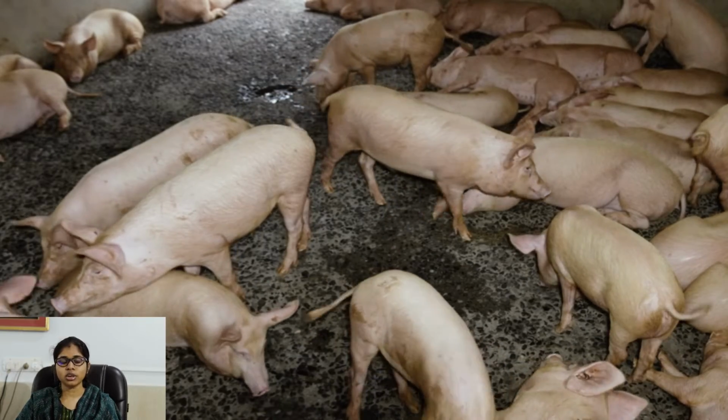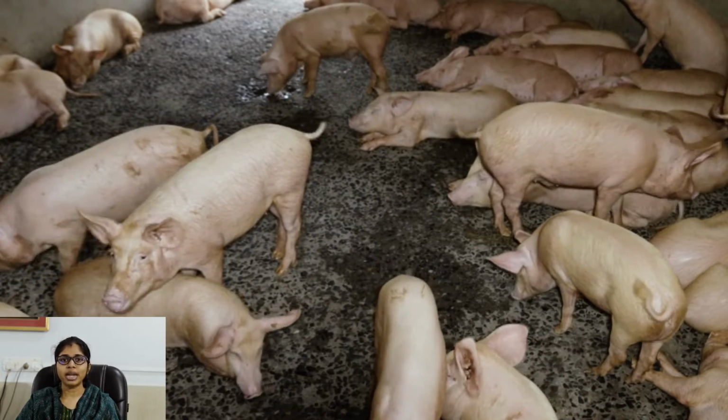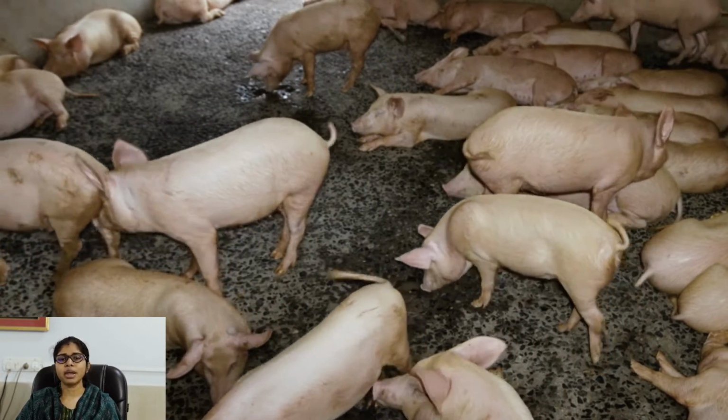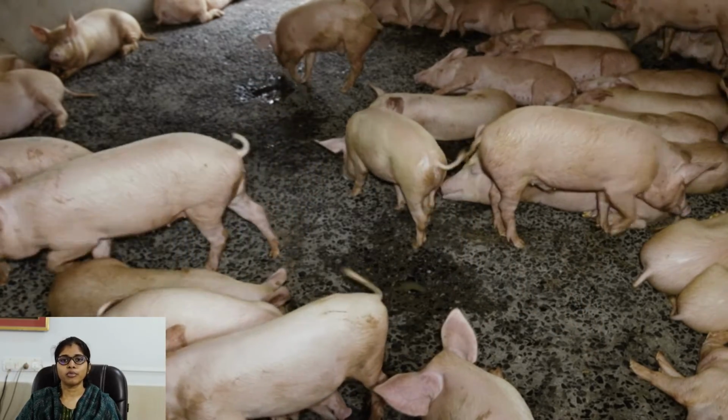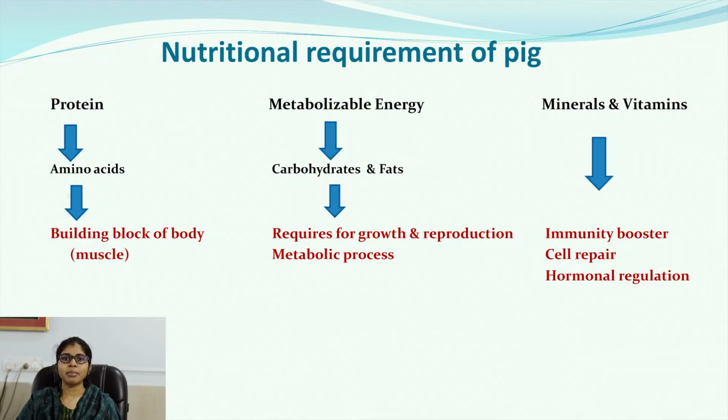So what is the function of protein? Proteins are the building block of body. Means every part of body is made up of proteins. Then metabolizable energy. What is the main source of metabolizable energy? The main source of metabolizable energy is carbohydrate and fats. These energy are required for the growth and reproduction of pigs and also for the metabolic processes or biochemical processes taking place inside the body of the pig.